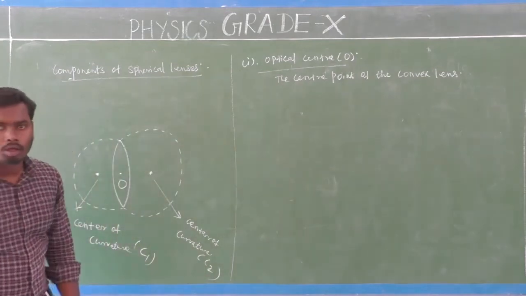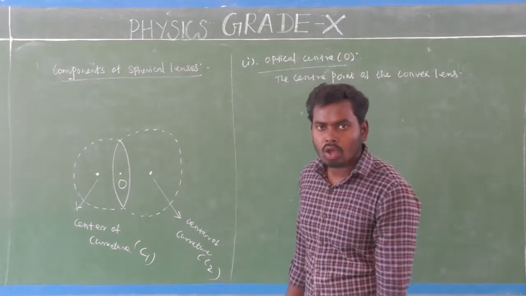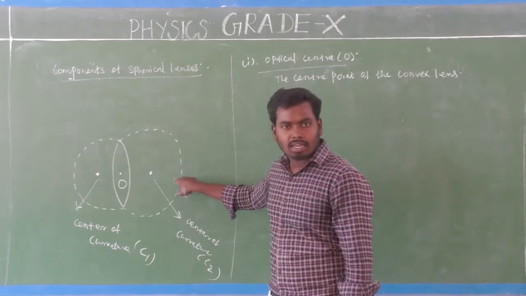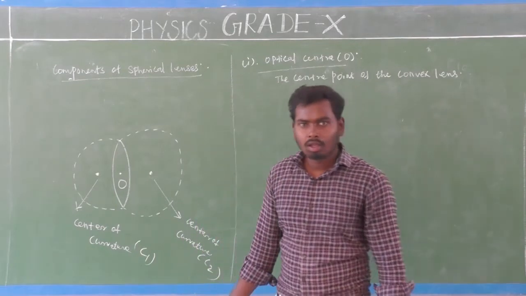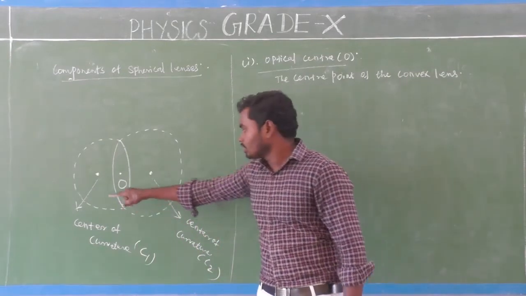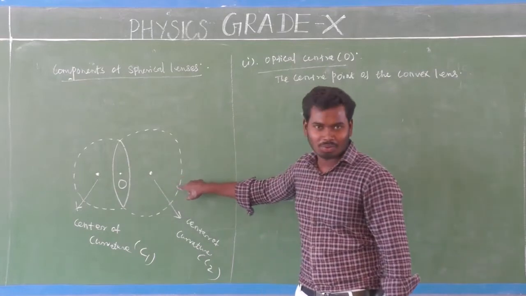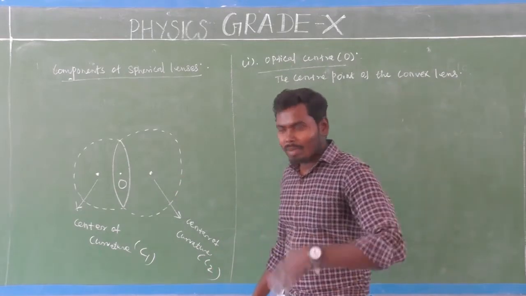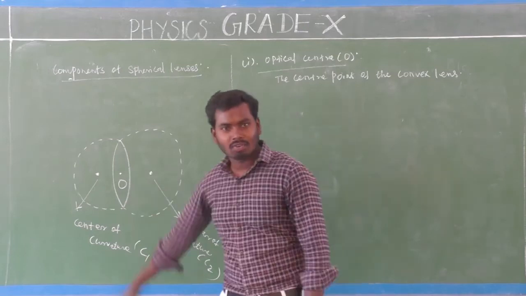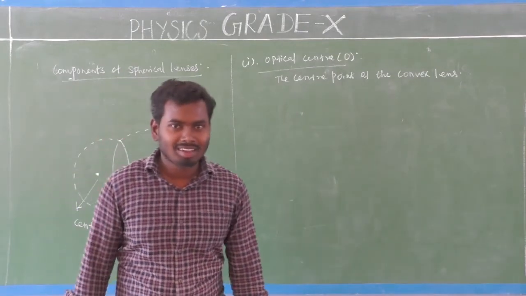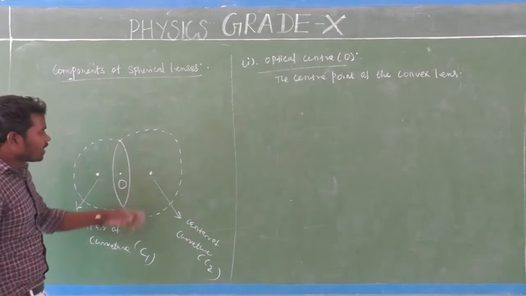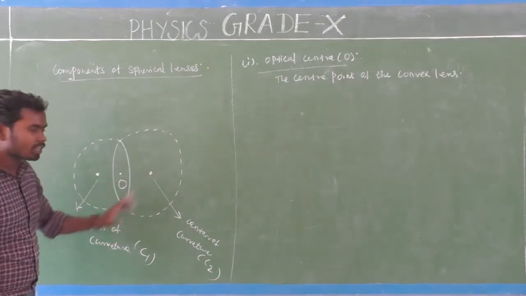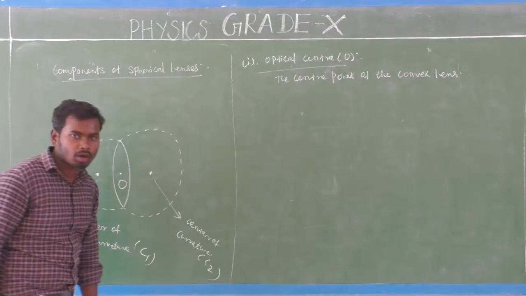Very simple. But you can ask me, why should we not denote this has center of curvature 1, that has center of curvature 2? We can denote it, no problem at all. For convenience, I have taken this center of curvature 1, this center of curvature 2. If you need, you can swap them. Very simple, isn't it? So here this spherical lens, this convex lens, has two centers of curvature: center of curvature 1 and center of curvature 2.